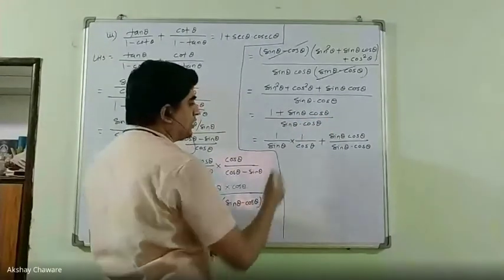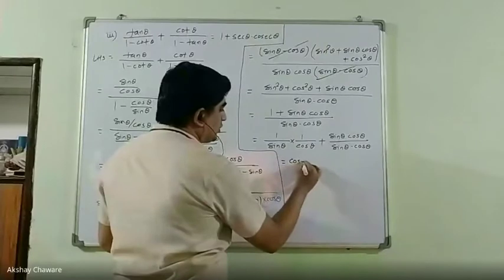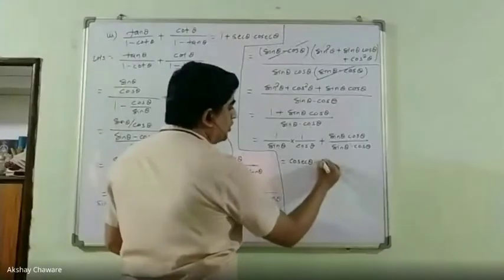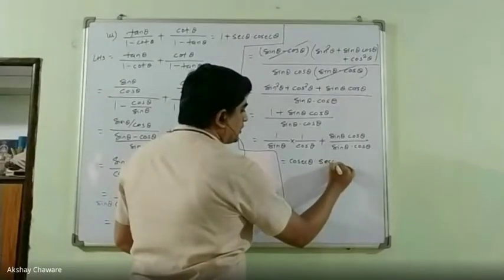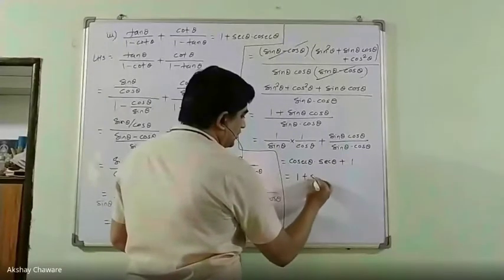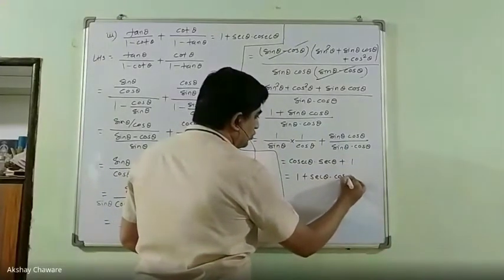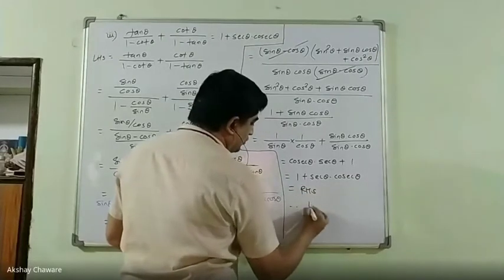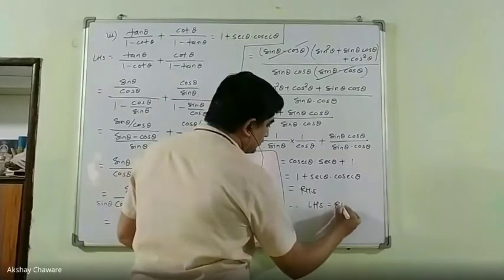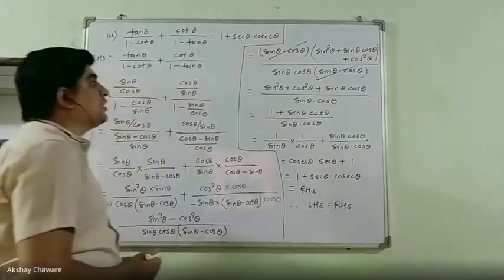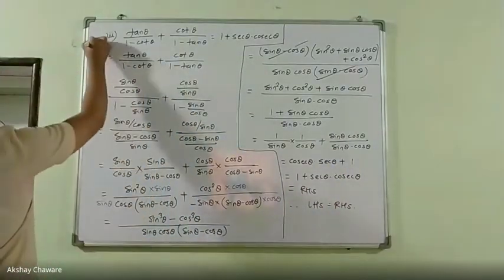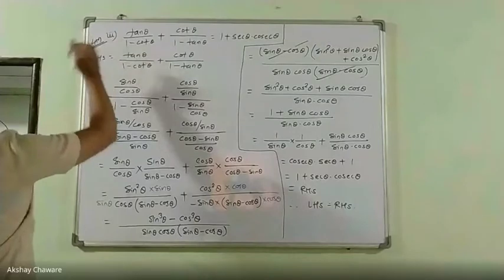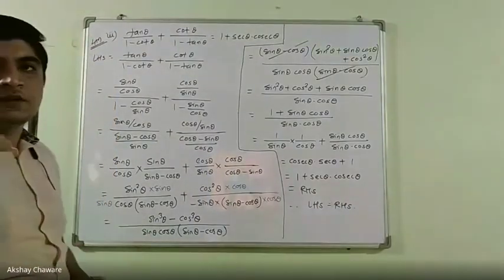Now 1 upon sin theta is cosec theta, and 1 upon cos theta is sec theta, plus 1. So it is 1 plus sec theta into cosec theta, and that is the RHS. Therefore we can say that LHS equals RHS. So it is a very important problem for 4 marks. It has come 3 to 4 times in the paper before, repeated.